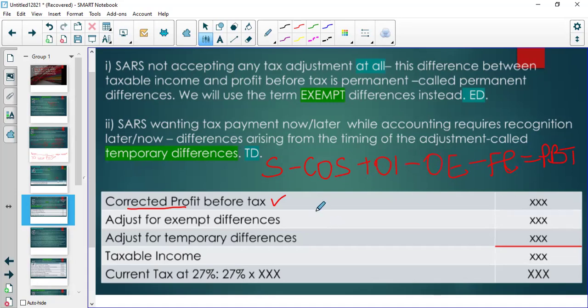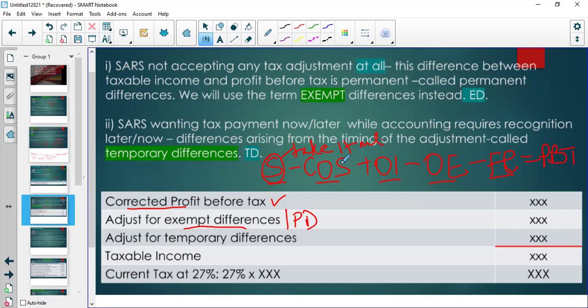So exempt differences or permanent differences refer to things that should not be included in sales, in cost of sales, in other income, in other expenses, in finance costs, should not be included at all. So we will be looking for what was included here. If it is exempt, we take it out.